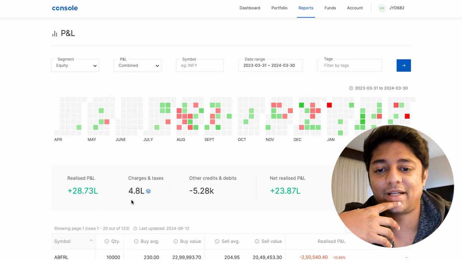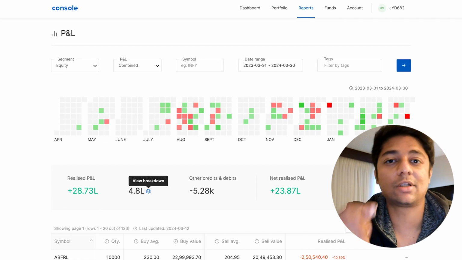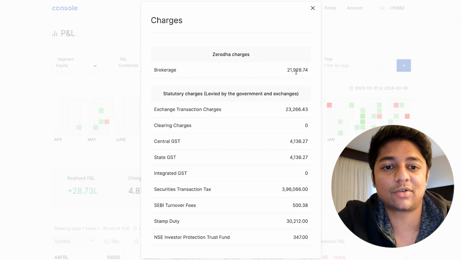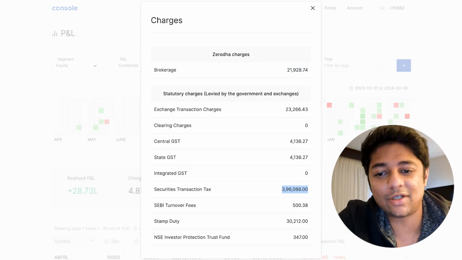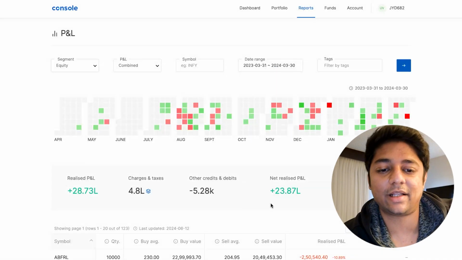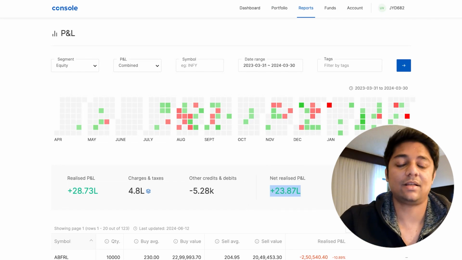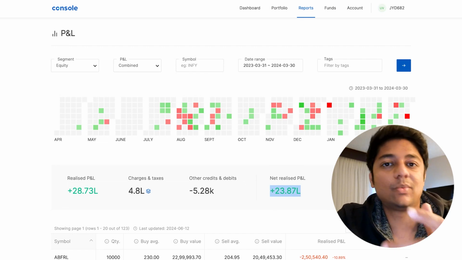Out of that, 4.8 lakh is taxes. Now, this is not the taxes that I have to pay the government with respect to long-term and short-term capital gains. This is just transactional charges. The brokerage in Zerodha was 21,000, and what I paid to the government with security transaction tax itself is 4 lakhs, which hurts a little bit because just imagine 4 lakhs out of a gain of 28 lakhs. Hurts, right? Either way, I think the total net realized P&L came to 23 lakhs. Now, this is something that I have to show the government by saying, listen government, in the year of 2023, I made 23 lakhs from equity sales.